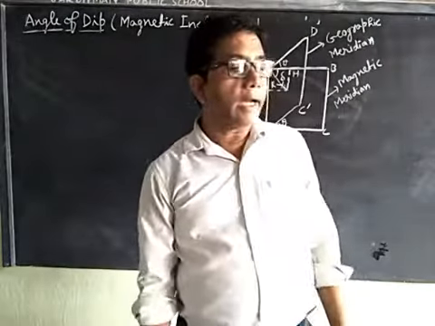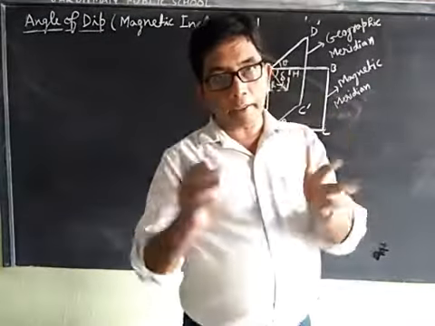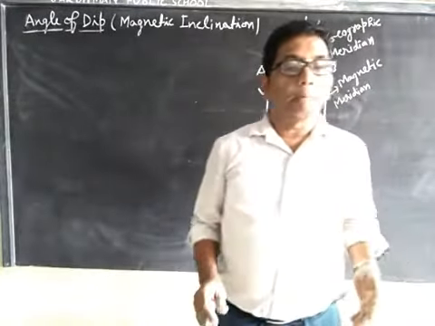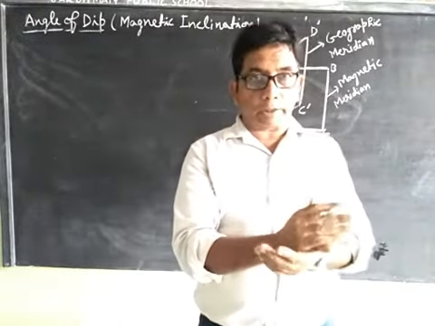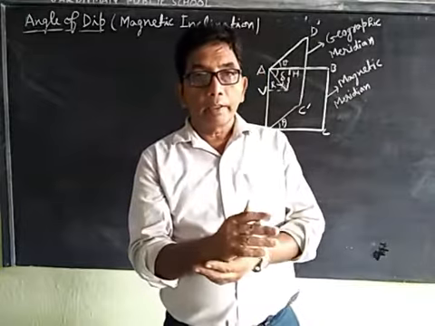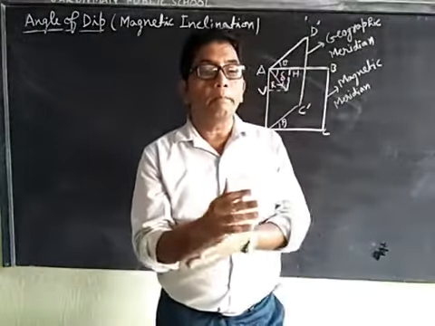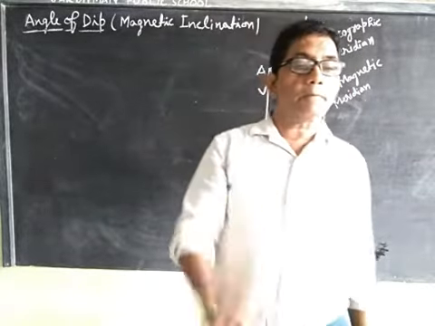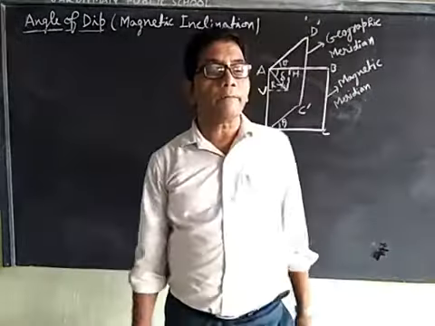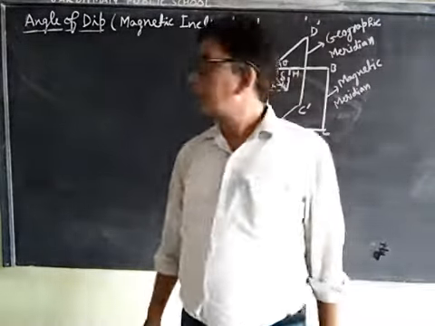Now at Earth's magnetic poles, the magnetic needle directs itself in the vertical position. Therefore, the angle of dip is 90 degrees.